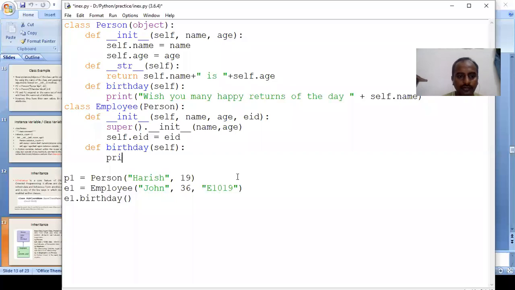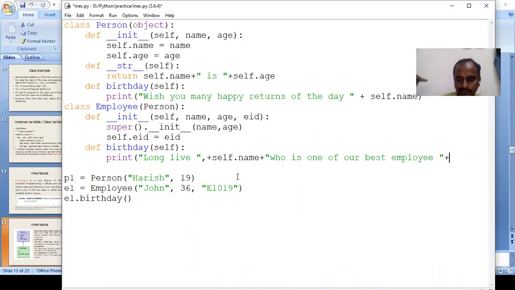Okay, print wish, I'm just creating a statement differently: self.name, our employee, long live John is one of our best employees.